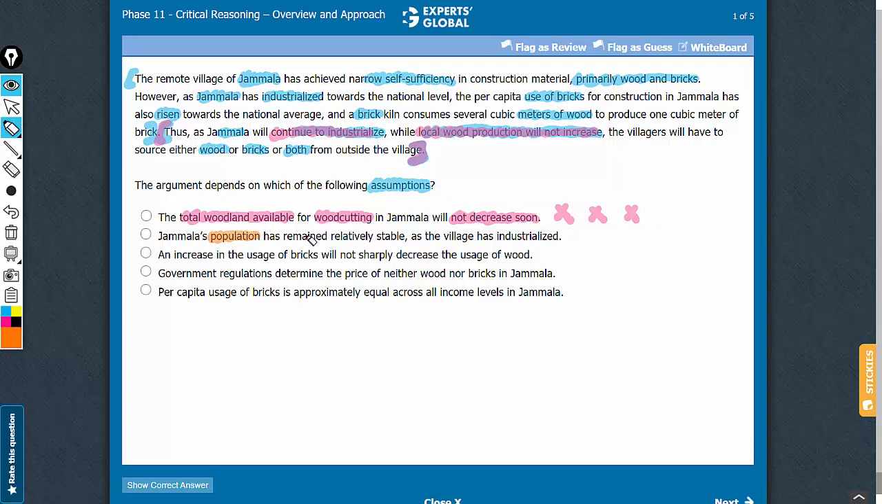That the village's population has remained relatively stable does not address the issue of increasing demand for bricks and therefore the need for importing wood, brick or both. And once again, answer choice B does not include any information that must be true for the argument to hold ground. If the population has not remained stable, this may be another reason. This may in fact contribute to the need for importing stuff. So answer choice B does not strengthen the conclusion. It is not something that must be true for the argument to hold ground. So this cannot be a valid assumption.